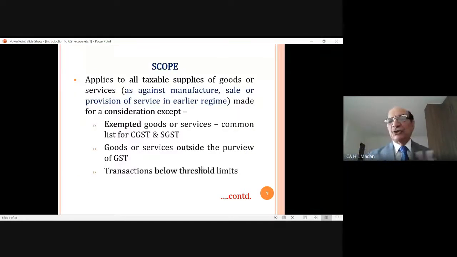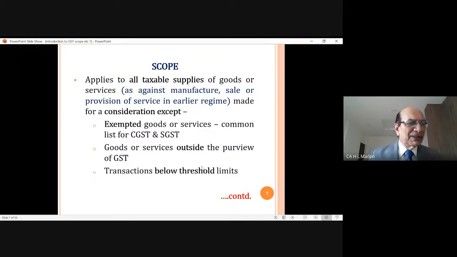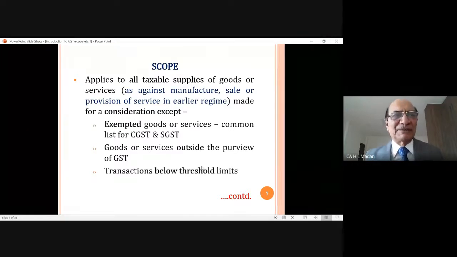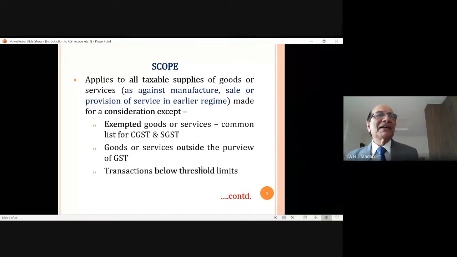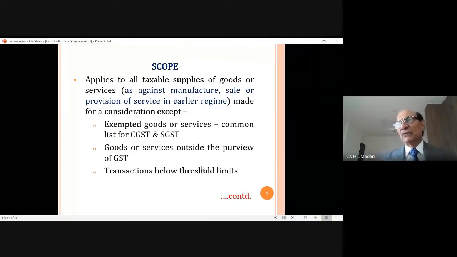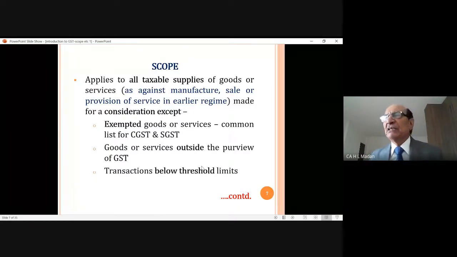Now, so far as these shortcomings are concerned, we are complete with that. We understood that these are the shortcomings of the earlier laws, which will be overcome when GST will be implemented. GST is already implemented for the last 3 years. So we will try to find out whether those shortcomings have been cleared or not. There are few shortcomings which have been cleared, but there are still few shortcomings which in 3 years after implementation even we are not able to clear.